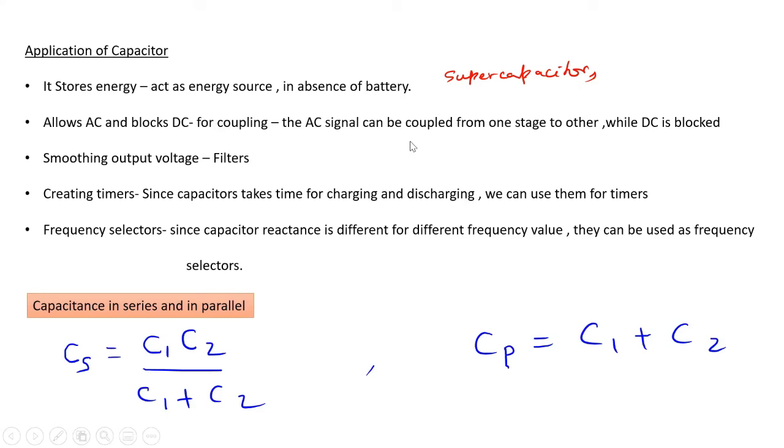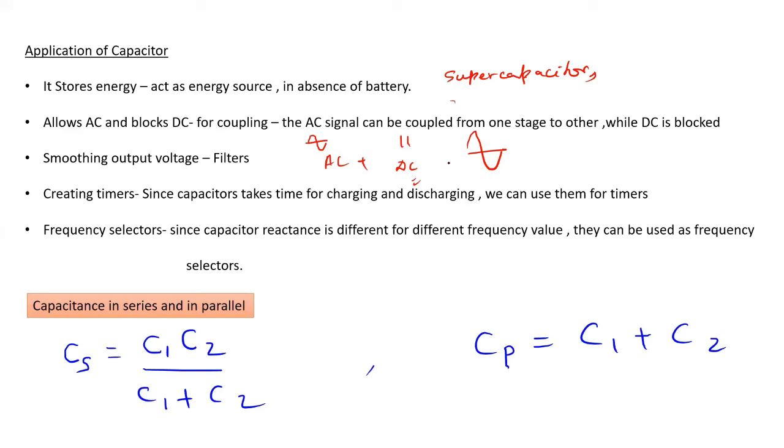In amplifiers, we use capacitors to couple the AC signal. So there is an input AC signal which is amplified by the DC power. Suppose there is an AC signal, and there are capacitors at some stages, and we have DC power also. So this AC signal and DC signal are coupled, and the overall AC will be amplified in the output, but the DC power cannot go outside.